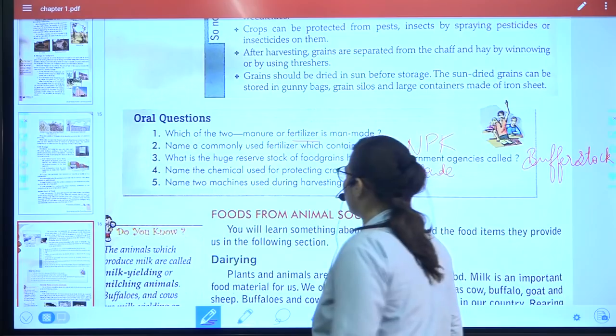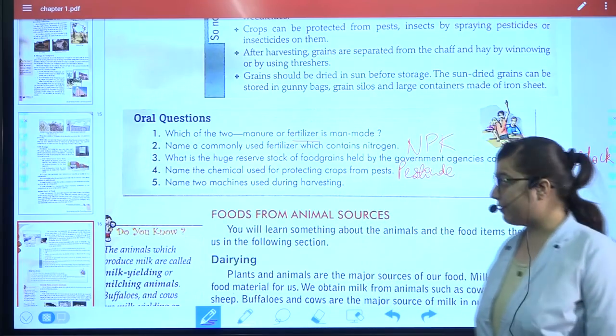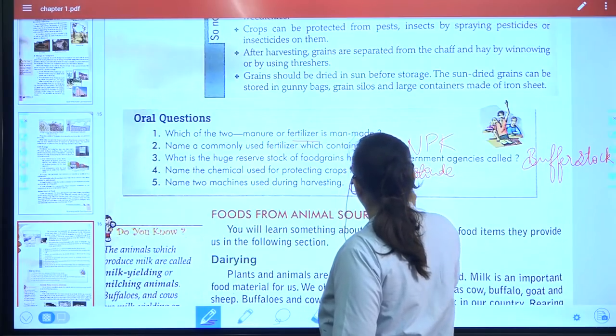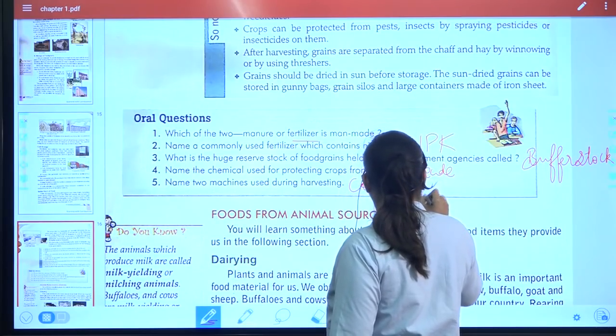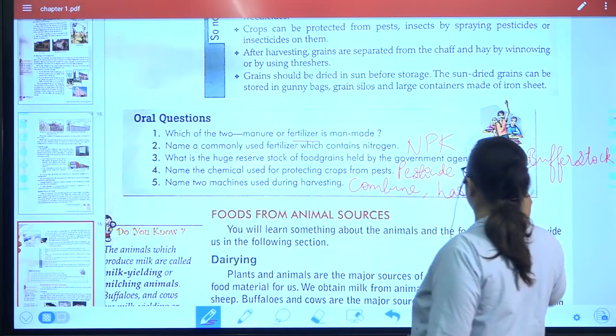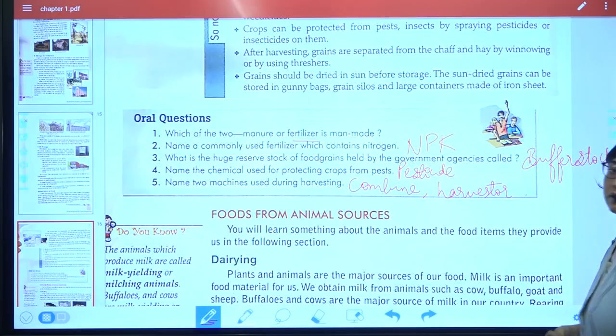Next, two machines that are used for harvesting: the combine and the harvester. So you can check the answers accordingly.